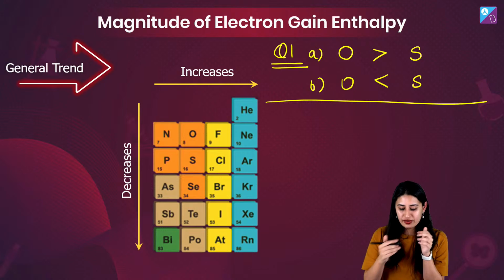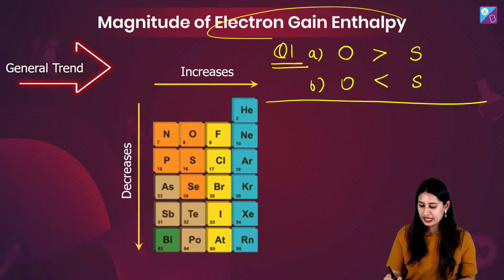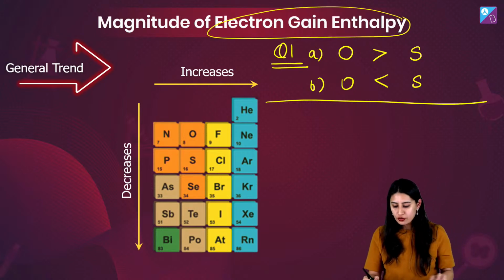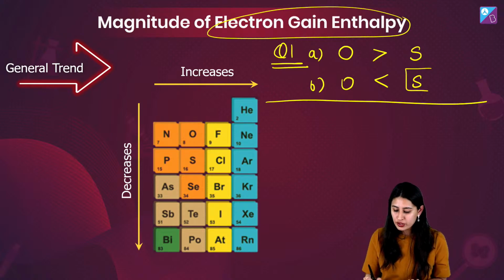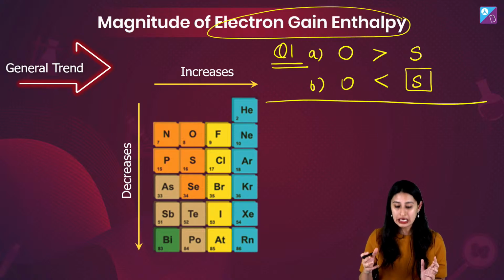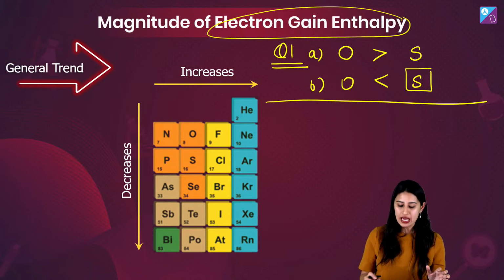So, of course, when we are talking about electron gain enthalpy, it is sulfur which is having more electron gain enthalpy or electron affinity as compared to oxygen. ठीक है?